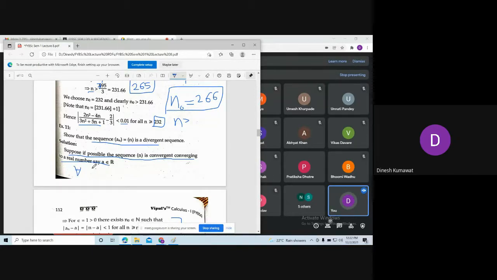For every epsilon bigger than 0, there exists a natural number n naught belonging to N such that the modulus of a_n minus a, in this case the value of a_n is nothing but n, so n minus a, where a is nothing but the limit point of this sequence, is strictly less than epsilon. And this is true for all n bigger than or equal to n naught.